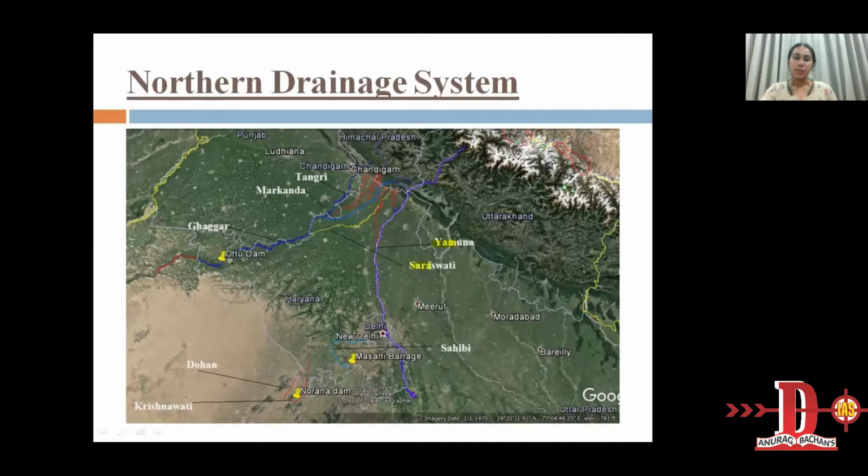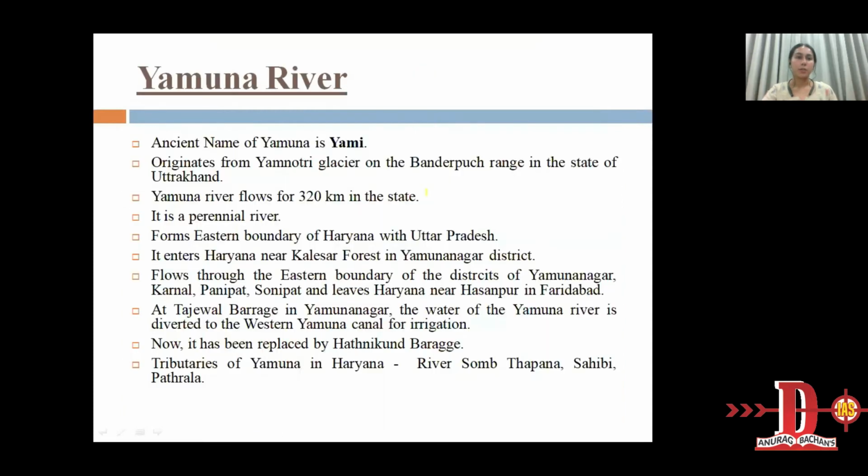These are the northern drainage system rivers: Yamuna, Saraswati, Tangri, Markanda, and Ghaggar. We can see from the map that all these rivers enter Haryana from the north. These are generally perennial rivers. We'll discuss them in detail now.